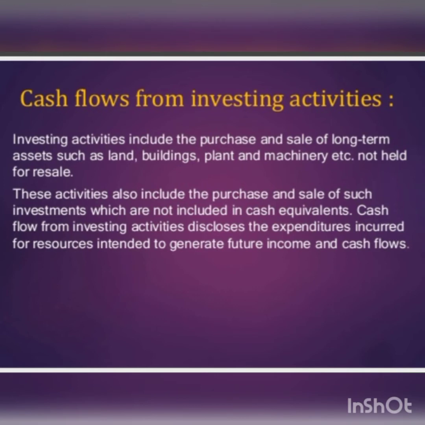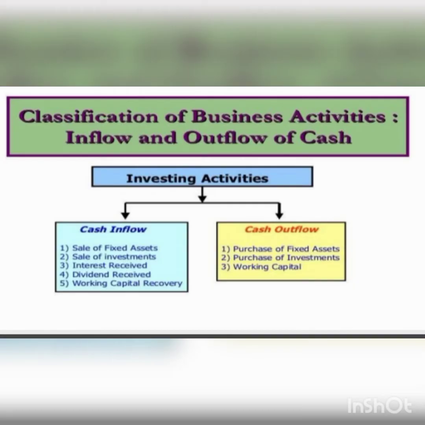The examples of cash flow from investing activities are purchase of land and building, machinery, goodwill, investment, and proceeds from sale of land and building, machinery, investment, patents, interest received on debentures held as investment, dividend received on shares held as investment, rent received on property held as investment, and brokerage paid on purchase of investments.